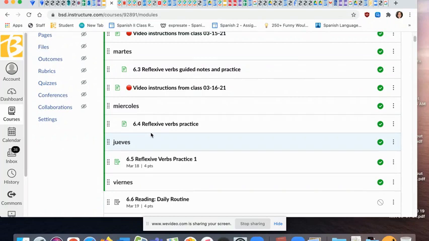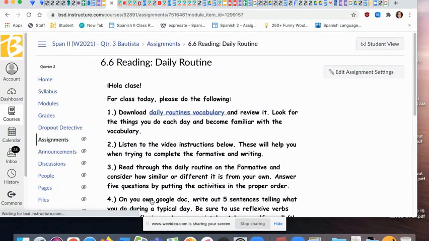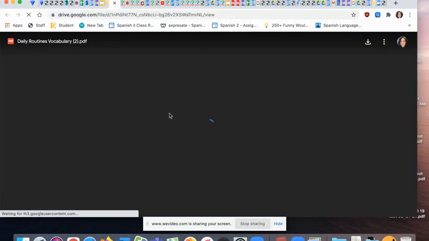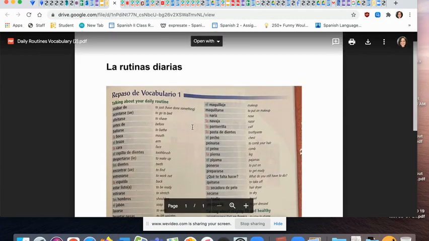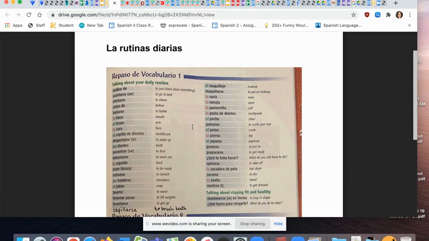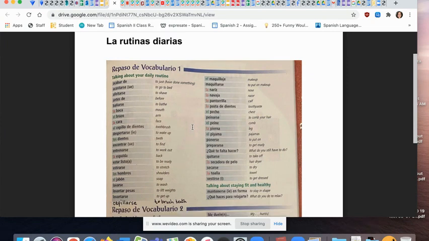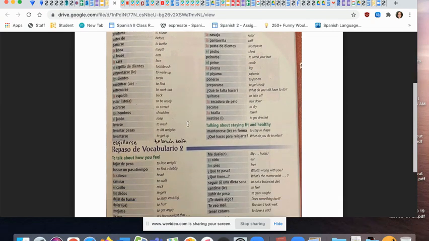These are your instructions for 6.6 with daily routine. Go ahead and click in here. You'll want to download the daily routines vocabulary and review it and just become familiar with it. So, look on here and see what are things that you can see that are part of your routine. For example, you'll see the second verb there is acostarse, and it has that UE stem change on the O, second vowel, to go to bed. We all do that one, but not everybody shaves necessarily. So you can look through here and find vocabulary that connects to your own daily routine.